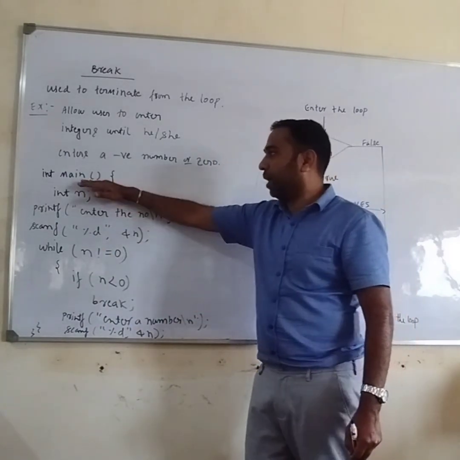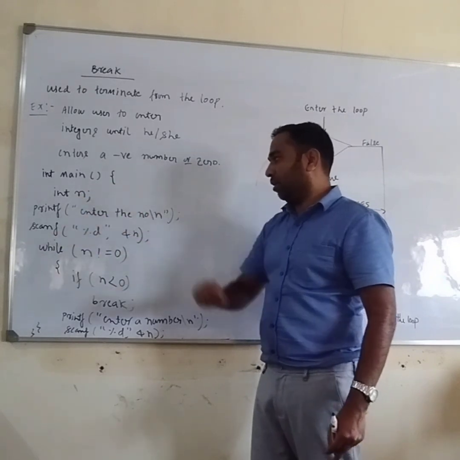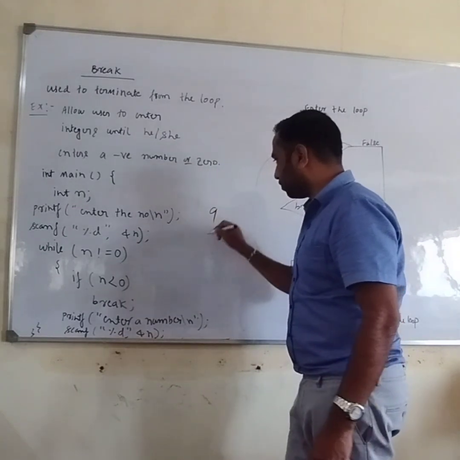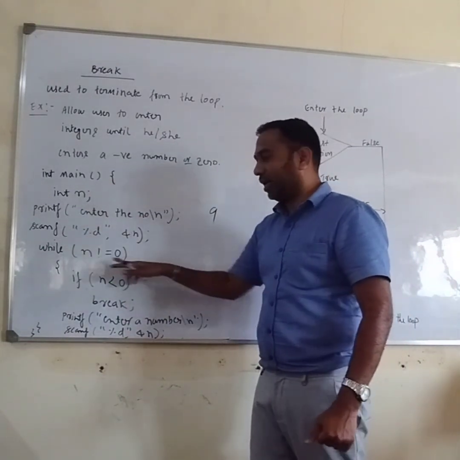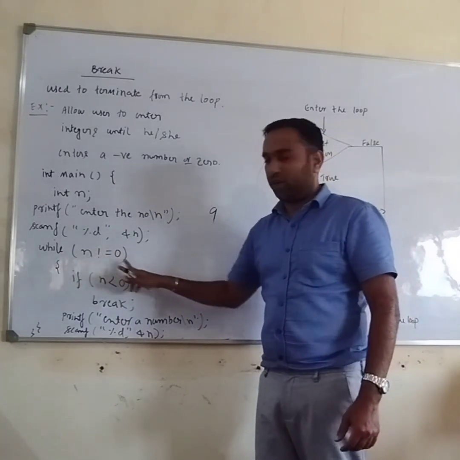So here is the main. I'm declaring and initializing the variable n. Enter the number. Suppose I'm entering the value 9. So n is 9. Then I check the condition. Is 9 not equal to 0? Yes, 9 is not equal to 0.